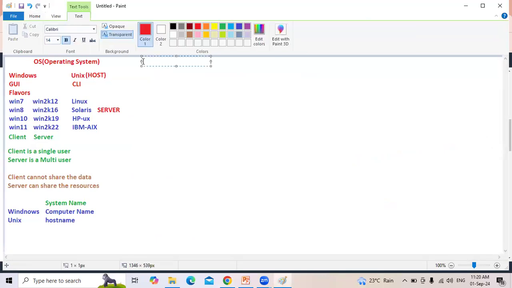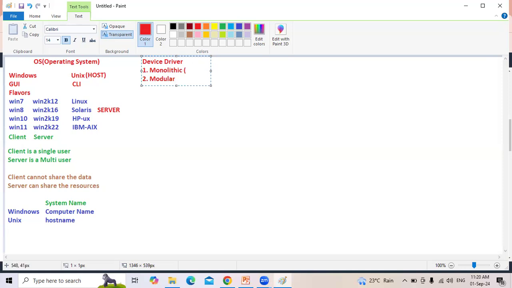Coming to the device driver. What is the meaning of driver? A driver is a piece of software which interacts with hardware devices. For example, device drivers are of two types. One is the monolithic device driver. The other one is the modular device driver.